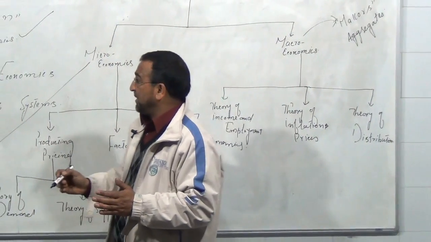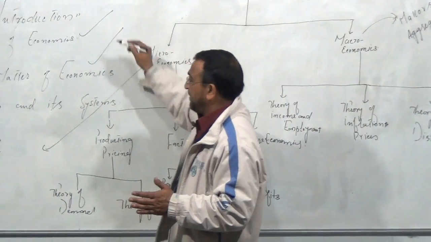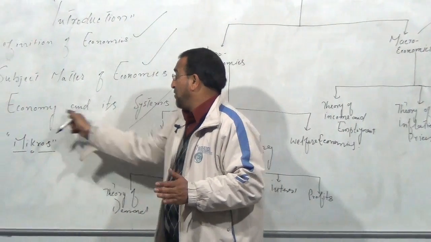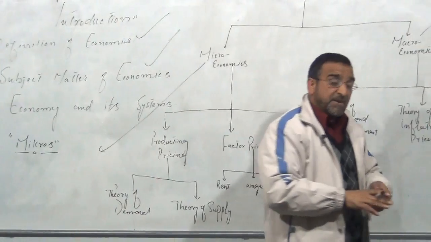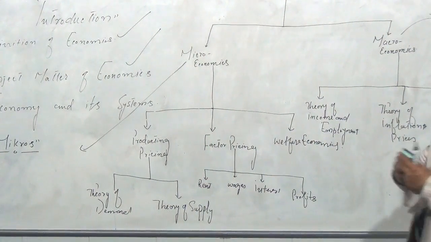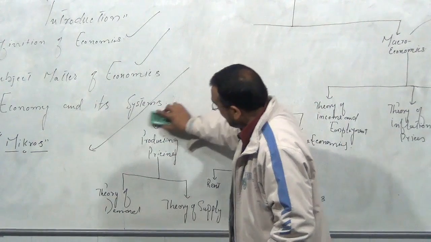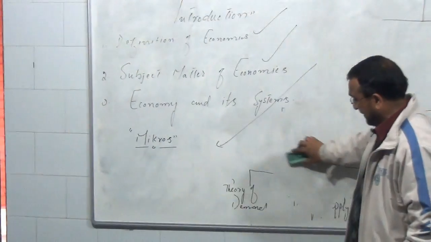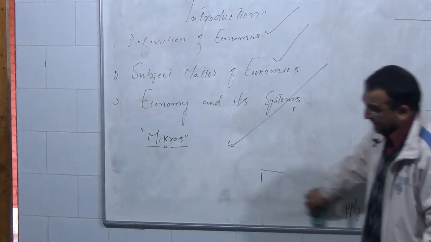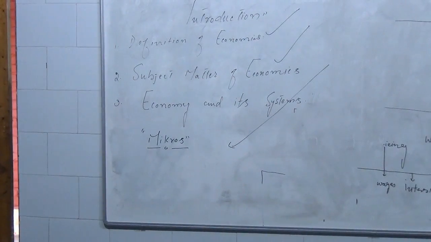This we have finished. That is the definition of economics, then the subject matter of economics. Let's come to the economy and its systems. It is very important because we have 3 systems. Modern age, you are aware, is the age of competition.